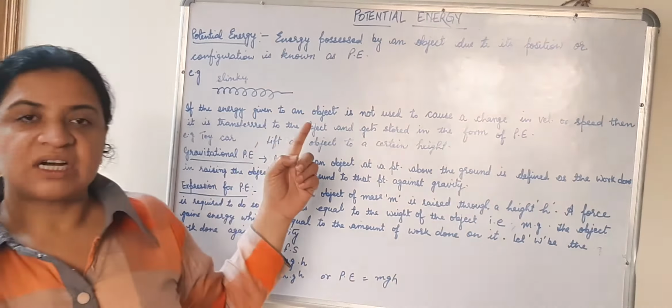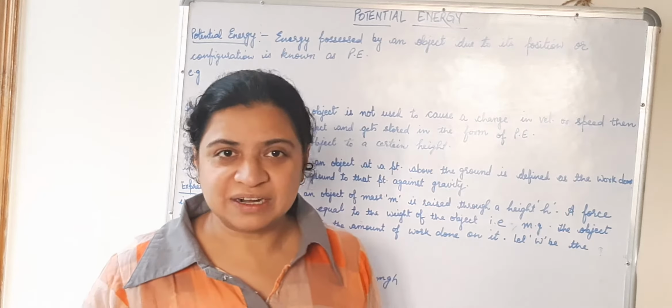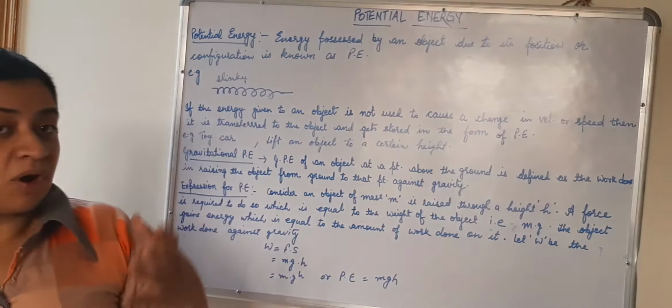As soon as you release it, that potential energy will get converted into kinetic energy, and that stone is going to do some work. If it falls down on somebody's head, the person is going to get hurt, because the stone has got some energy. From where has that energy come? That energy was stored in the object in the form of potential energy, which later on gets transferred or changed into kinetic energy. This is how.